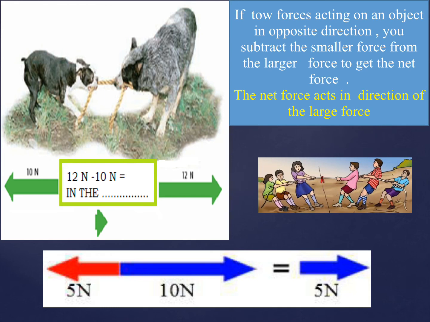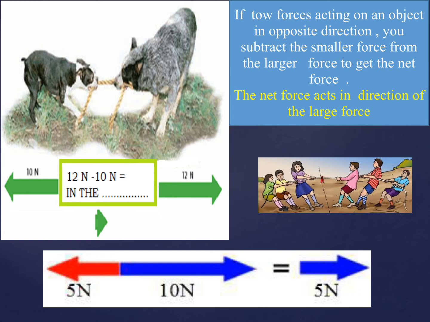The second question, which is actually your homework: the first, we have 10 Newtons to the left and 12 Newtons to the right. What is the net force? So if two forces act on an object in opposite directions, you subtract the smaller force from the larger force to get the net force.